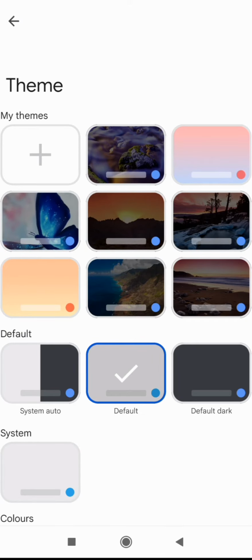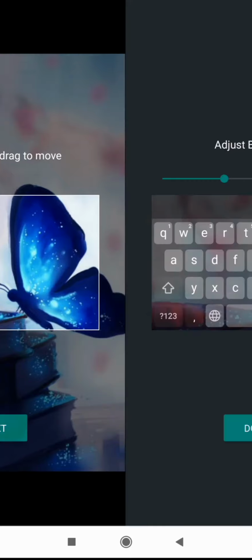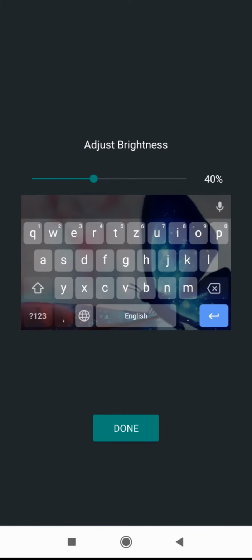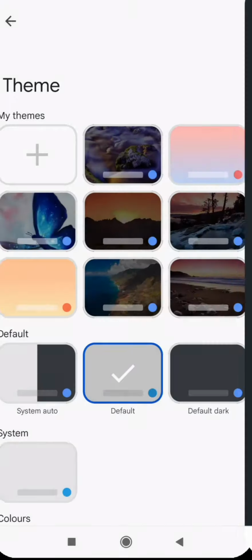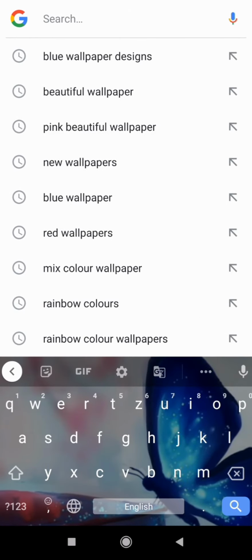Here we have to click on the plus button and we are in our gallery. You can choose any picture from your gallery if you like, and just adjust your brightness if you like and apply. Here you have a nice wallpaper.